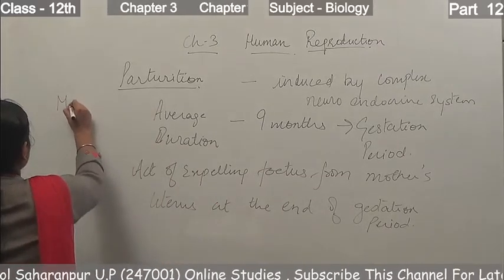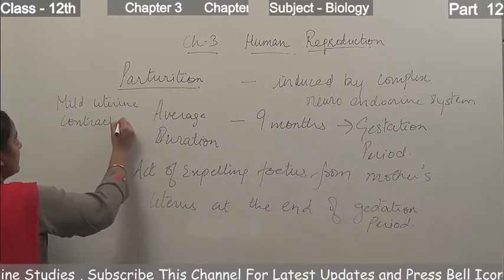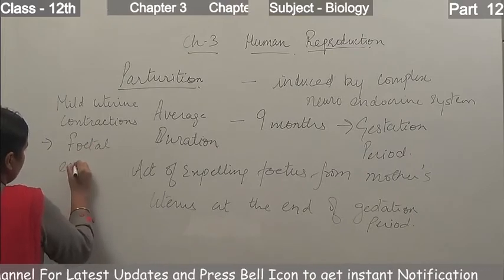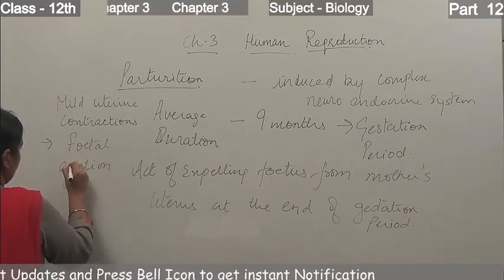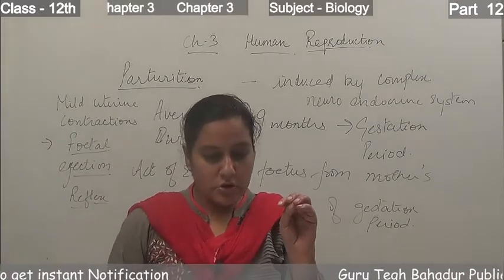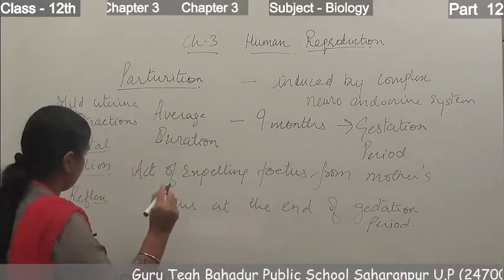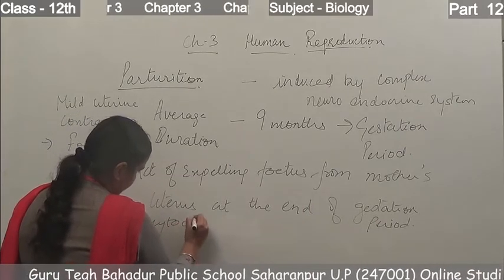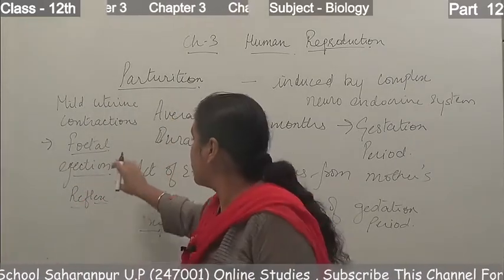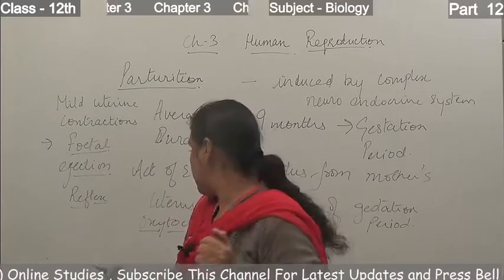These mild uterine contractions are the signals given by the fully developed fetus. This fetal ejection reflex triggers the release of a hormone known as oxytocin from the maternal pituitary.